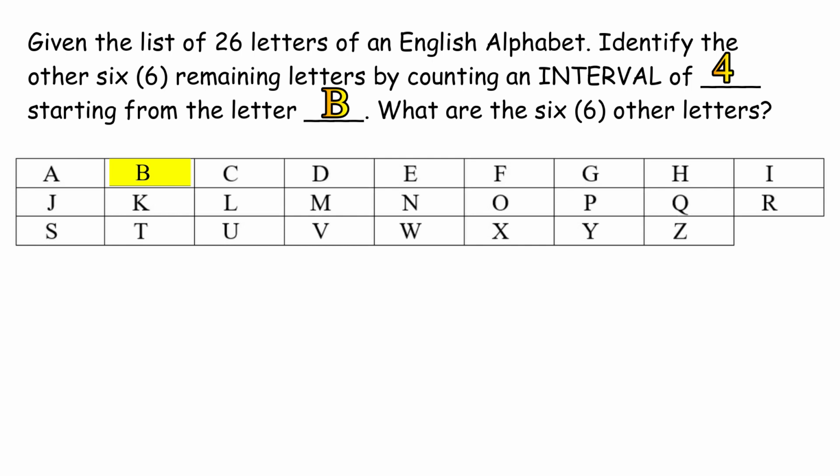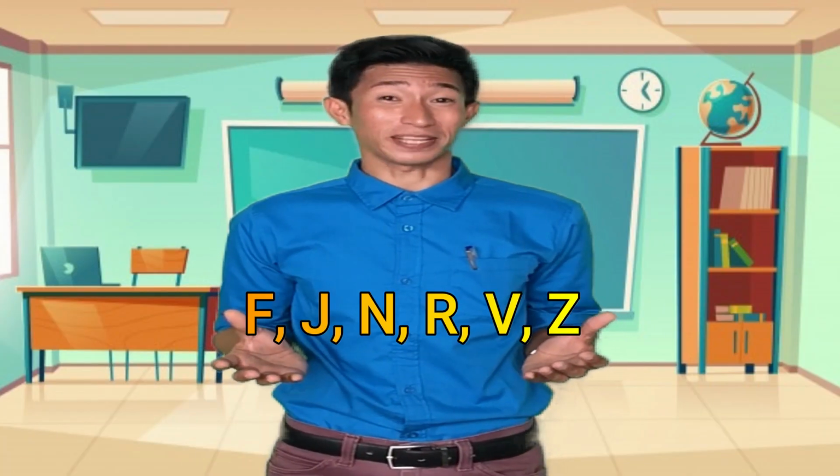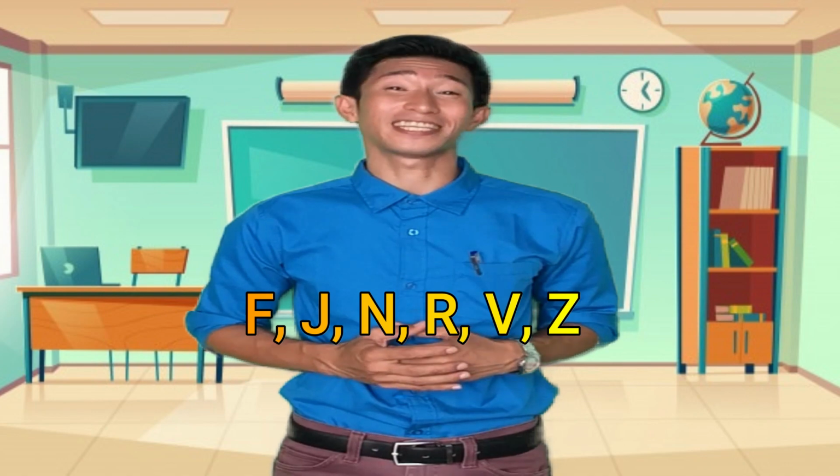Are you done? Now check your work. If you have correctly followed the condition, the other 6 letters are letters F, J, N, R, V, and Z. Were you able to identify these letters correctly and completely? If yes, then great! Keep focused and prepare for the next activity.